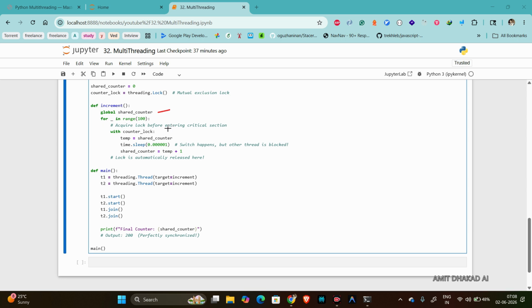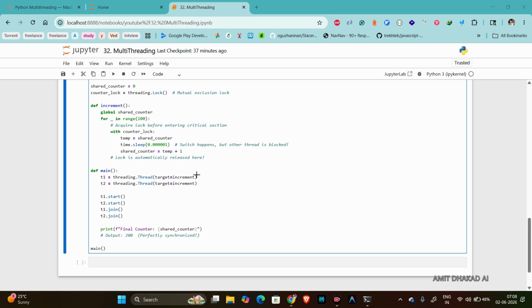We are using it the same way, but here you can see we have with counter_lock, okay? So this will force the thread to wait outside if some thread is already inside. So at the same time, two threads cannot access this. Only one thread at a time can use this.